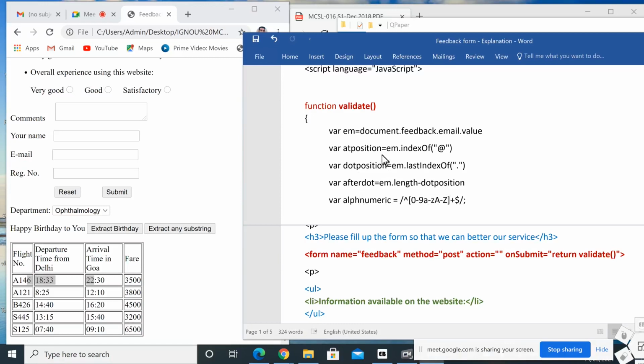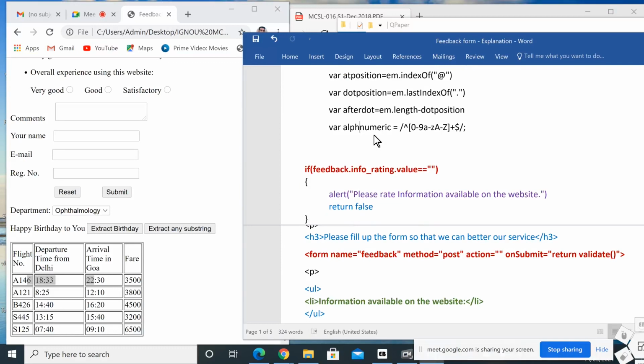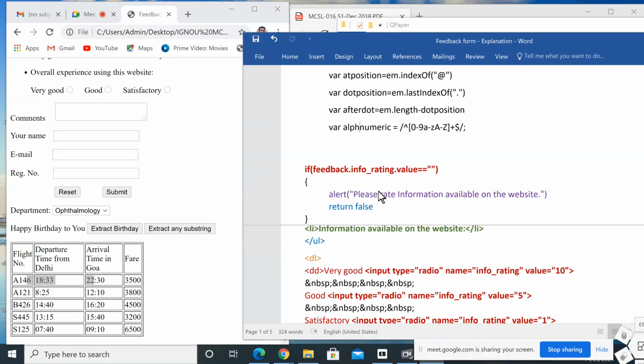So these are the variables I declared in the beginning of that validate function. Then after that checking is starting over here. First one, if feedback dot info underscore rating dot value equal to null. So what is this info underscore rating? Input type equal to radio, name equal to info underscore rating.